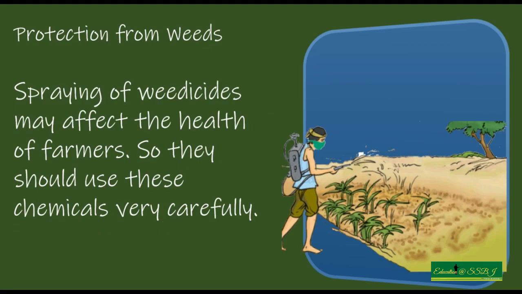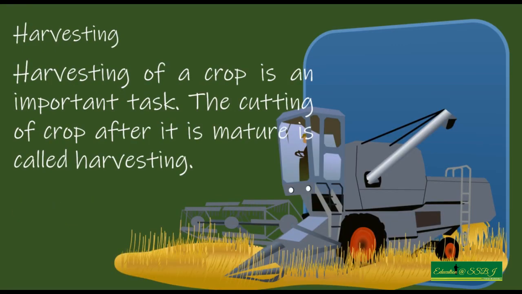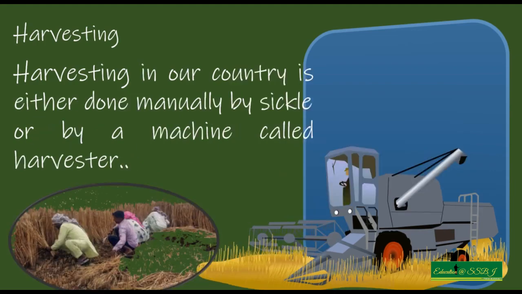And once the crop gets mature, now it's a time to collect the crop. Well, what do we call that procedure as? Harvesting. Harvesting of a crop is an important task. Cutting of crop after it's mature is called harvesting, and harvesting is done either manually or by using a machine. We call it a harvester.